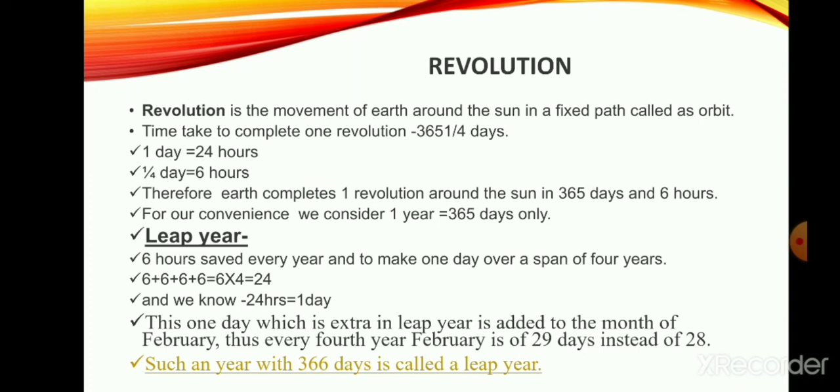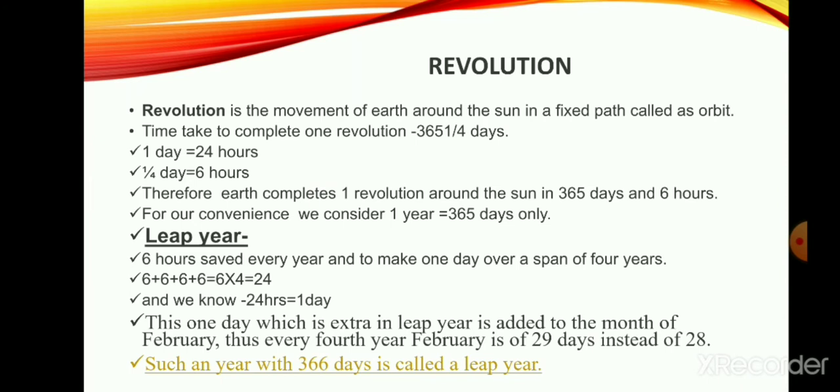But the 6 hours which remain are saved every year, and over a span of 4 years they add up to 24 hours, making 1 day.